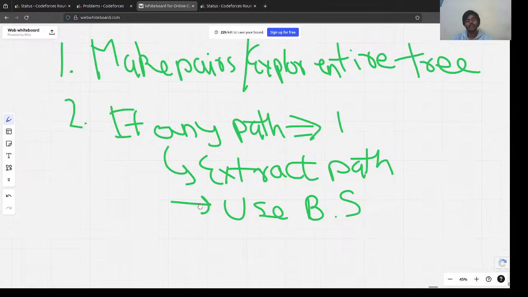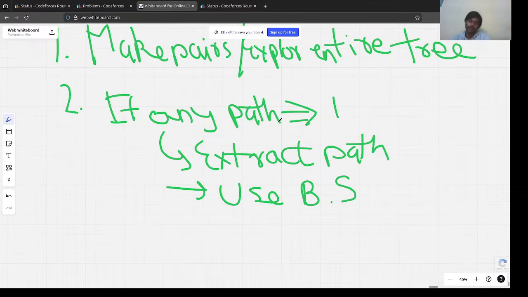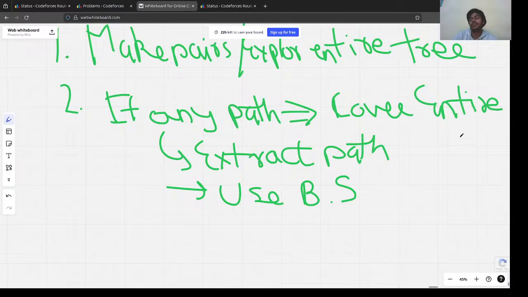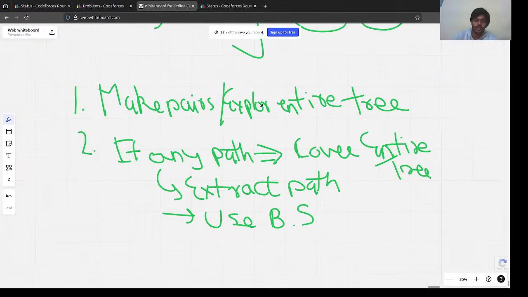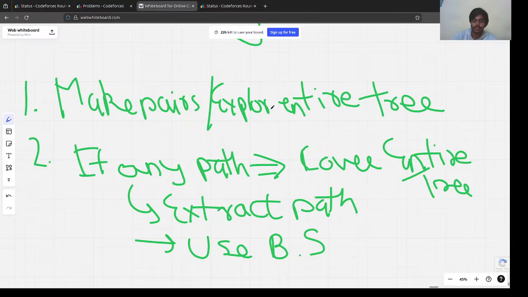right? So if any path, one of the paths will actually be intersecting, right? Because we are covering the entire tree. For any path, cover the entire tree. Right. So this was the entire solution. Explore the entire tree. This was the entire solution that we have.